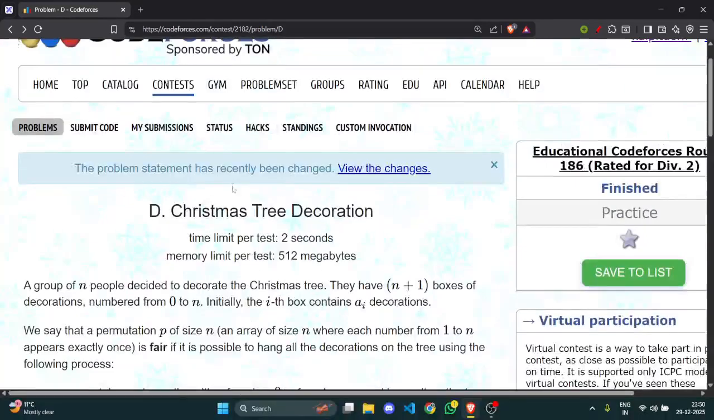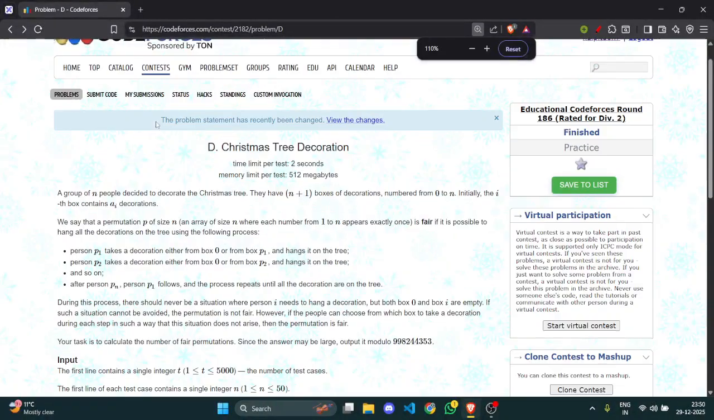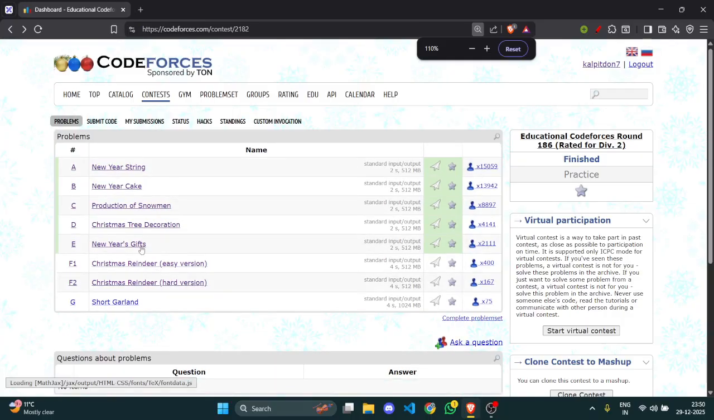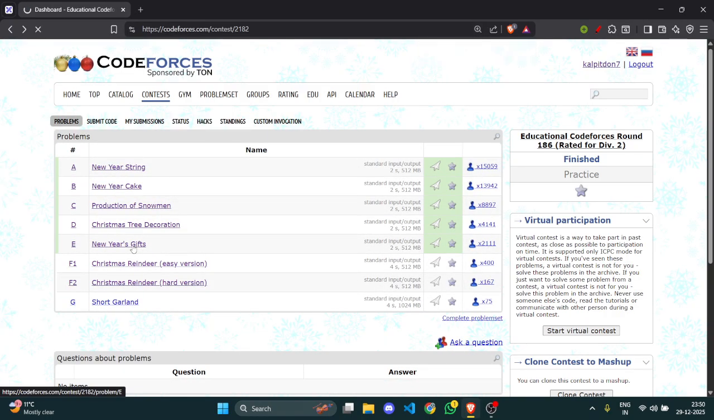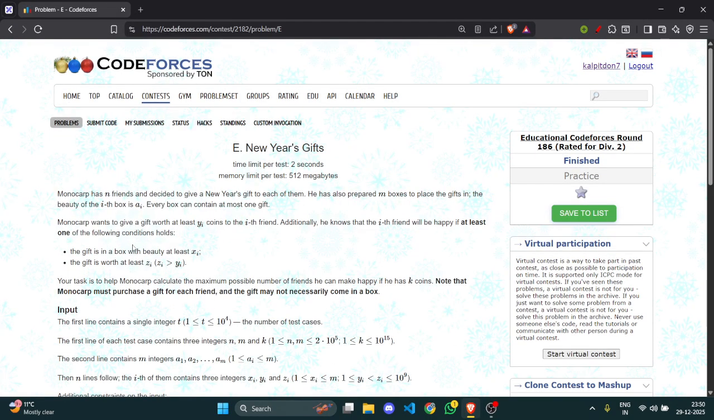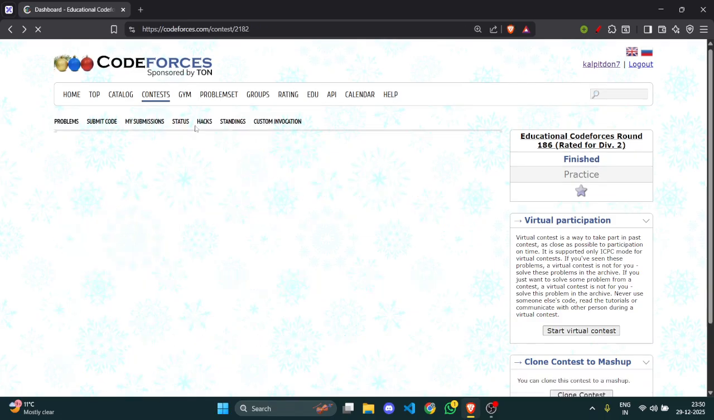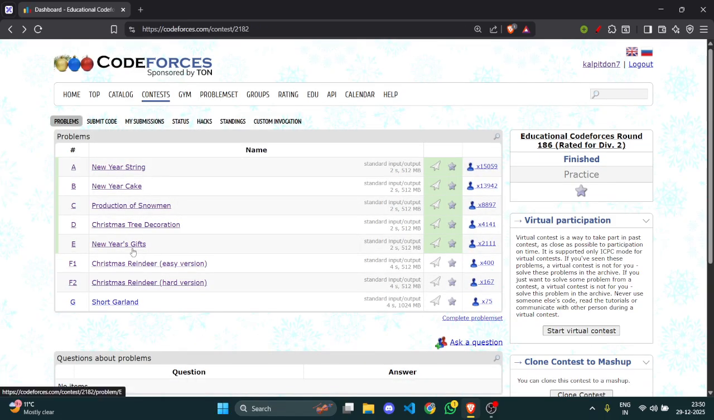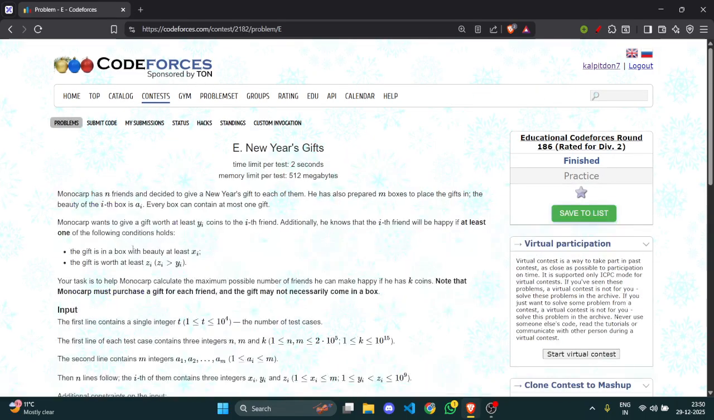Now let's move to the fifth question, sorry. This is New Year gift. I think this was an easier one than the D problem. The D problem was a bit complicated; formula wise it was easy, but thinking wise it was a bit difficult. But the E problem, I can say, was fairly simple and quicker to get.